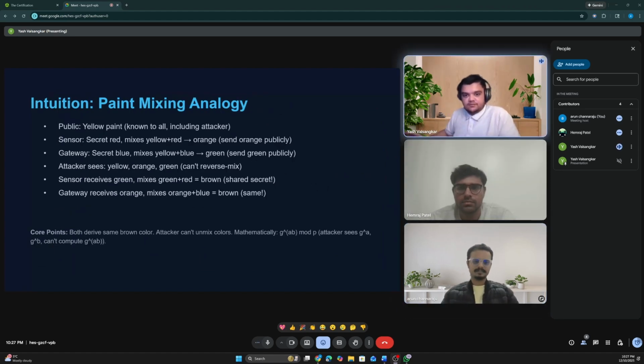So let me explain how Diffie-Hellman works. A simple overview: imagine three parties: Alice, Bob, and Eve, who is an eavesdropper listening in. We start with a public color, yellow. Everyone knows it. Eve knows it. This is a public parameter.